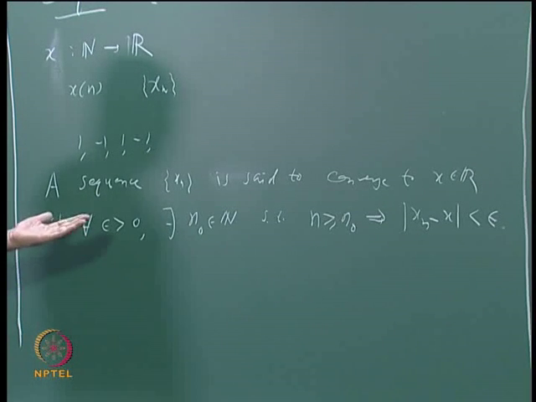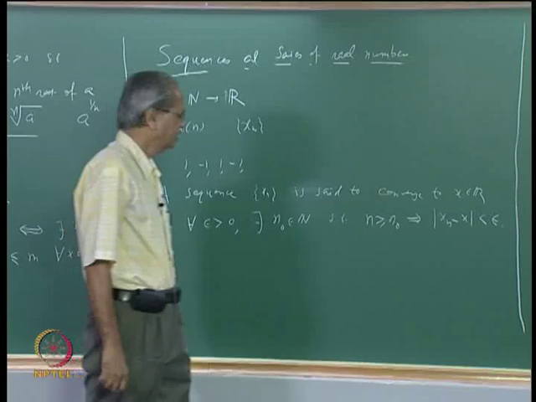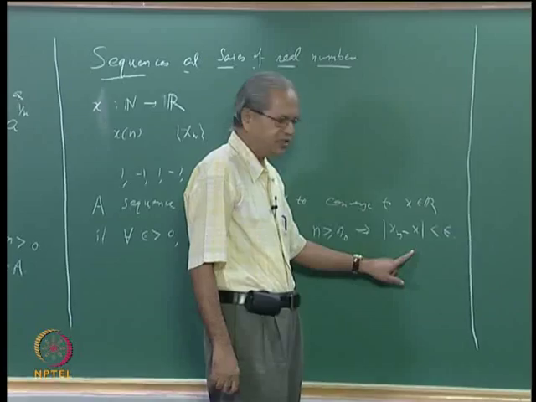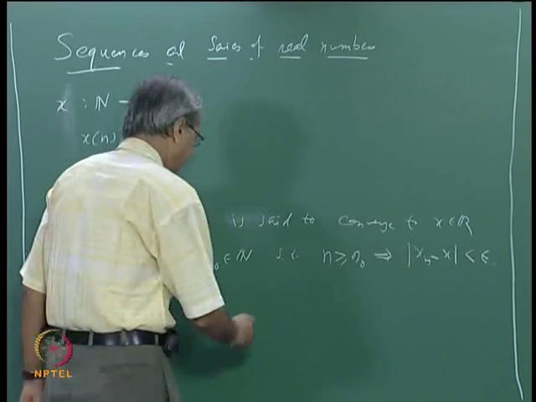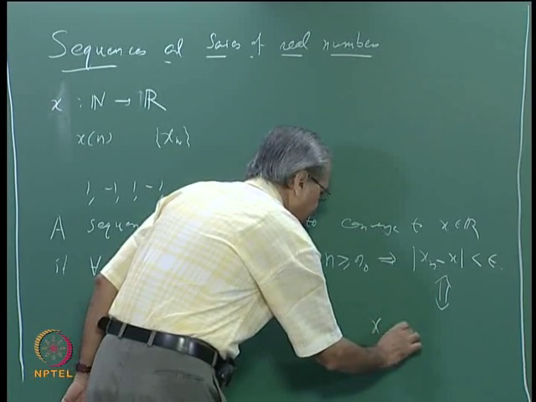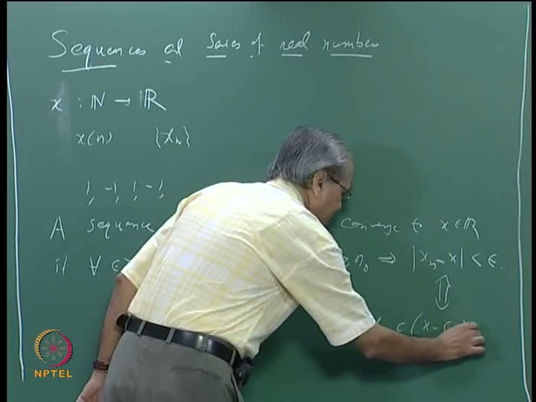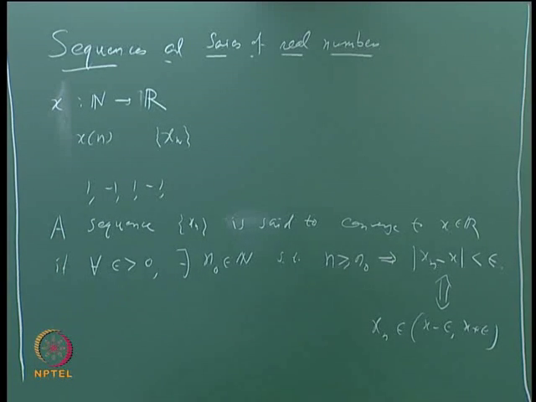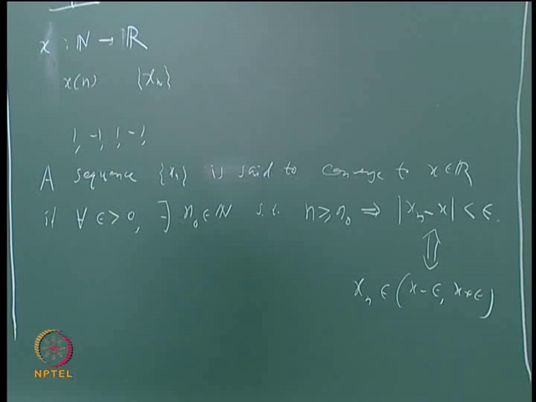Now this is a definition with which you are already familiar. We will just see some implications of what exactly this means. Saying that mod xn minus x is less than epsilon is equivalent to saying that xn belongs to the interval x minus epsilon to x plus epsilon. That is the same as saying that minus epsilon is less than xn minus x, which is less than epsilon.